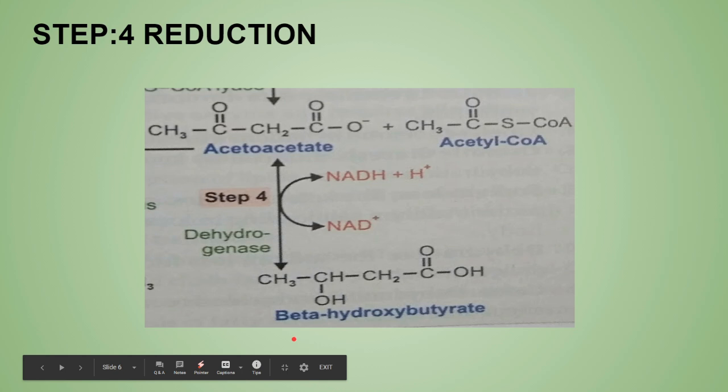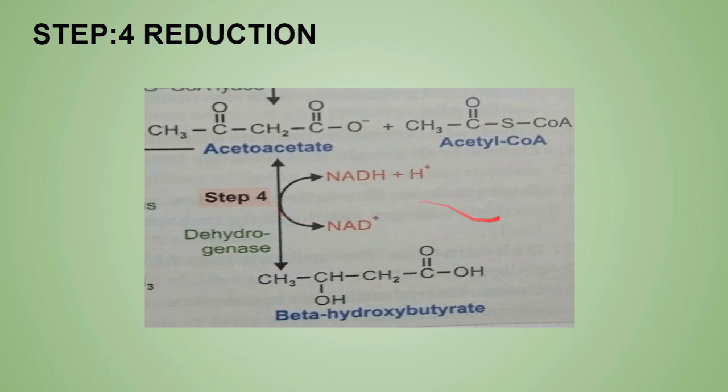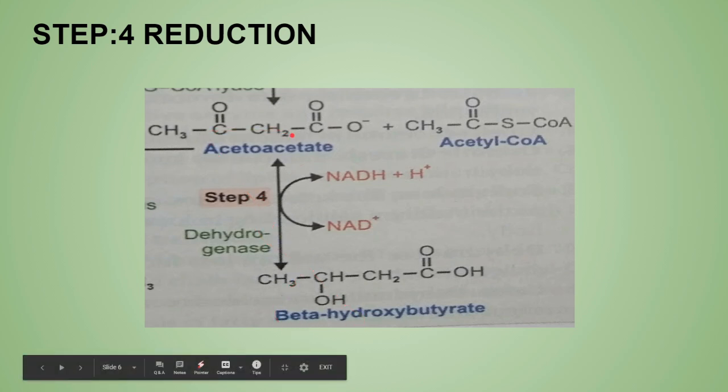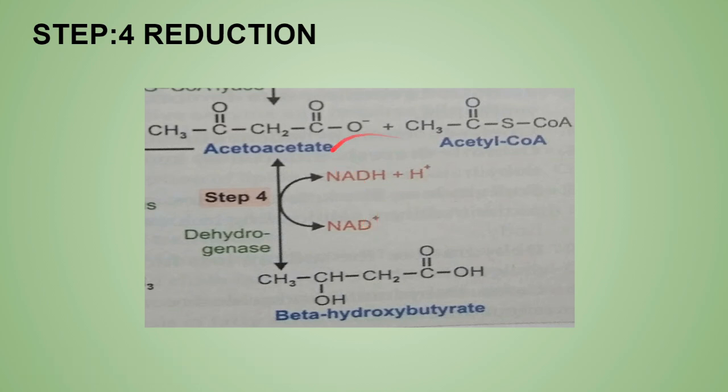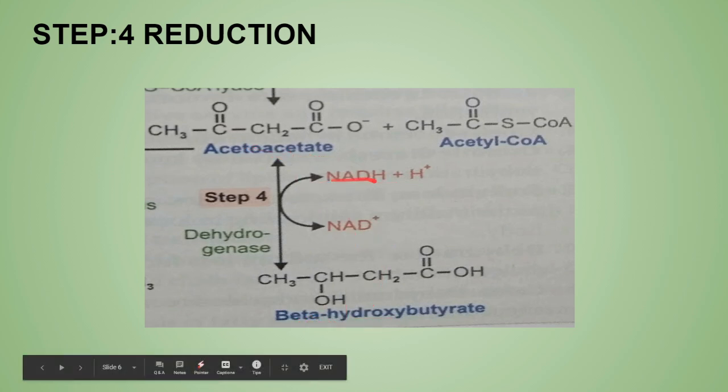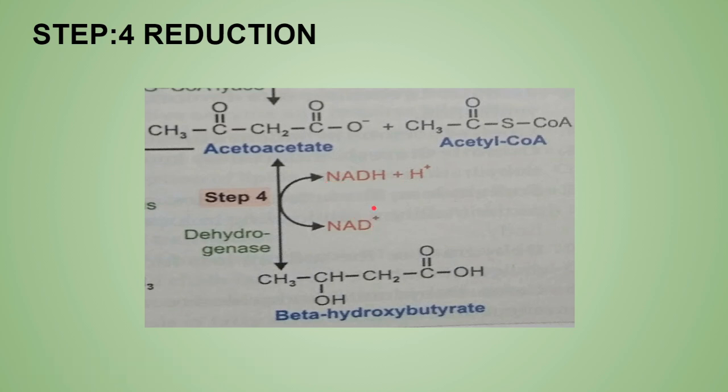If the beta-hydroxybutyrate proportion is more, then the NADH presence is more. So this ratio depends on the NAD and NADH ratio, and we can say it vice versa also.